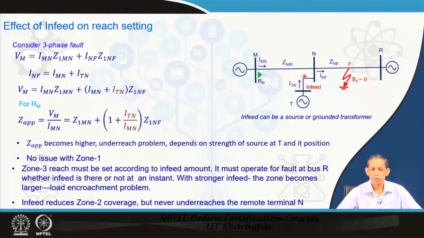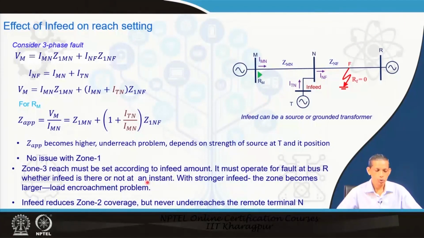Therefore, the coverage must be extended such that the R bus is also seen within zone 3. So zone 3 has to be extended as compared to the without in-feed situation, and depending upon the in-feed amount, the corresponding zone 3 should be set accordingly.